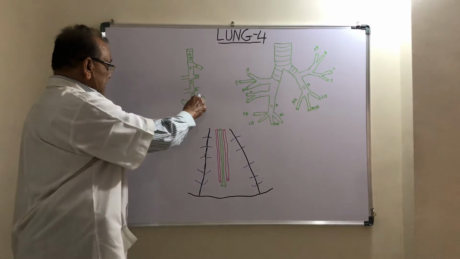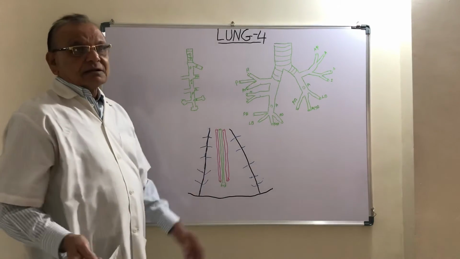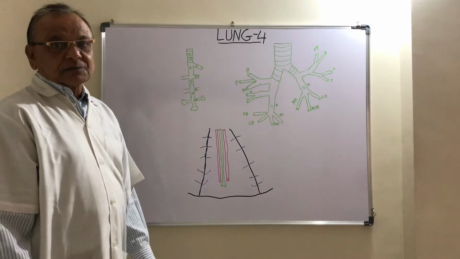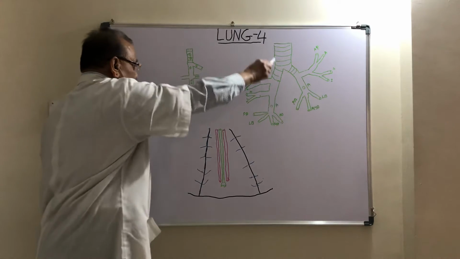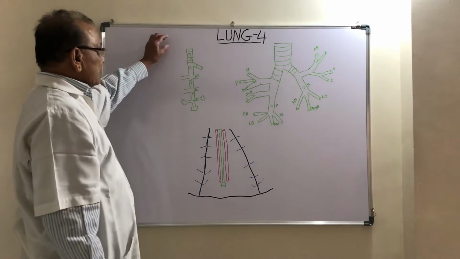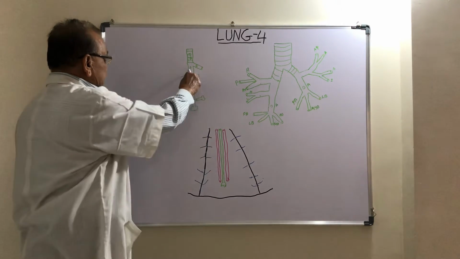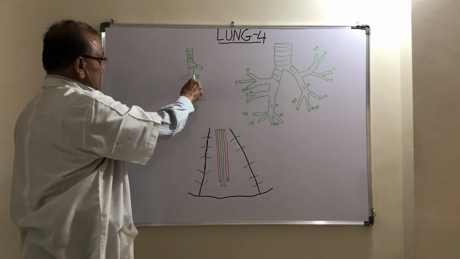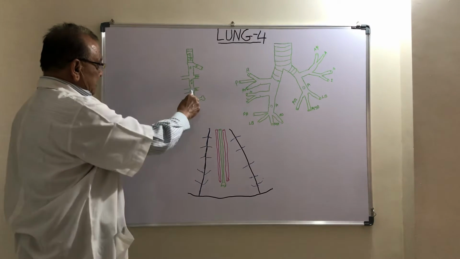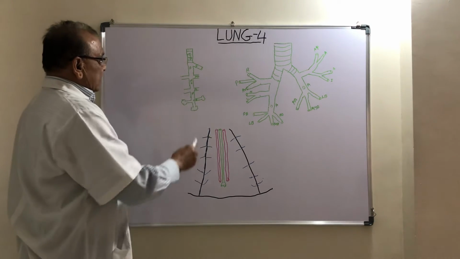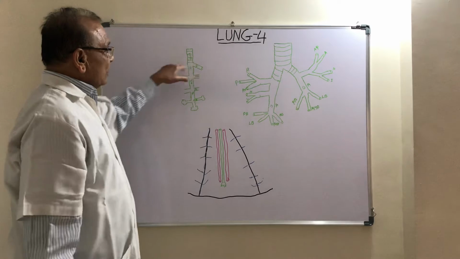At the end of the air saccule there is an alveolus, and at the alveoli the exchange of oxygen and carbon dioxide takes place. So from the trachea up to the alveoli, this whole is called the bronchial tree. Again I will repeat: the segmental bronchus is divided to form terminal bronchioli, which divide to form respiratory bronchioli; each respiratory bronchioli divides into alveolar ducts, each alveolar duct is divided to form atria, each atrium is divided to form air saccules, and at the end of the air saccule there is an alveolus. This whole is called the bronchial tree.